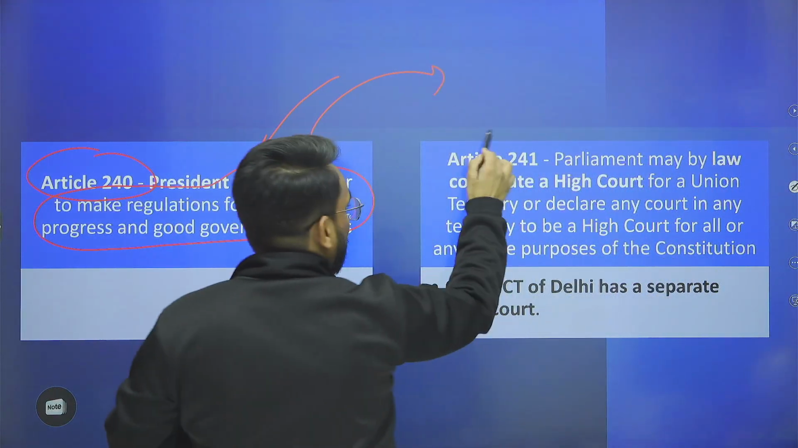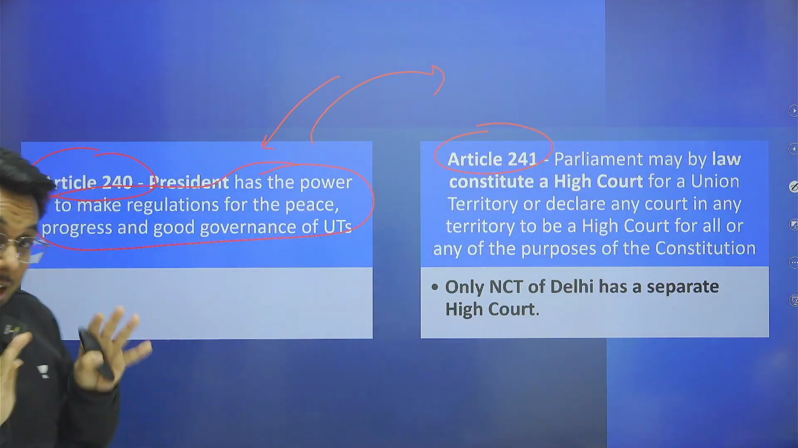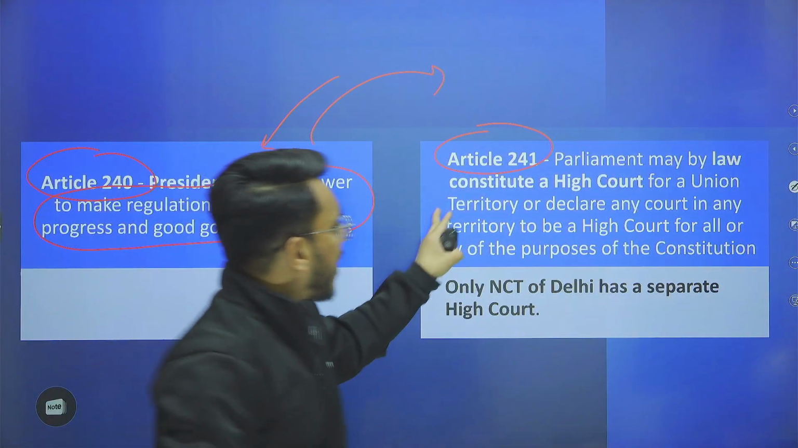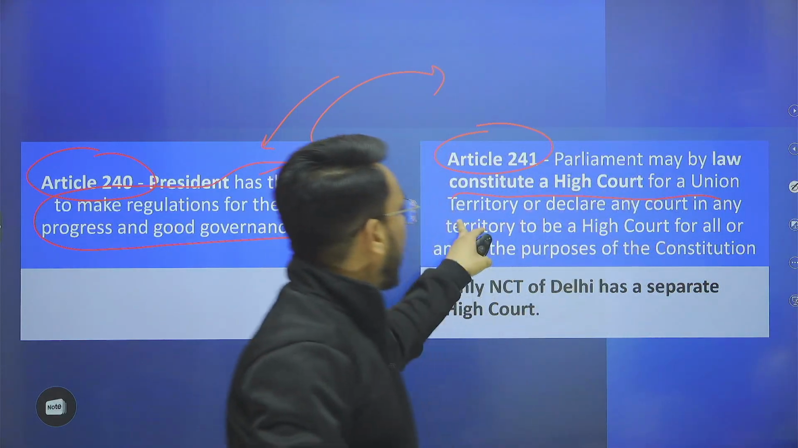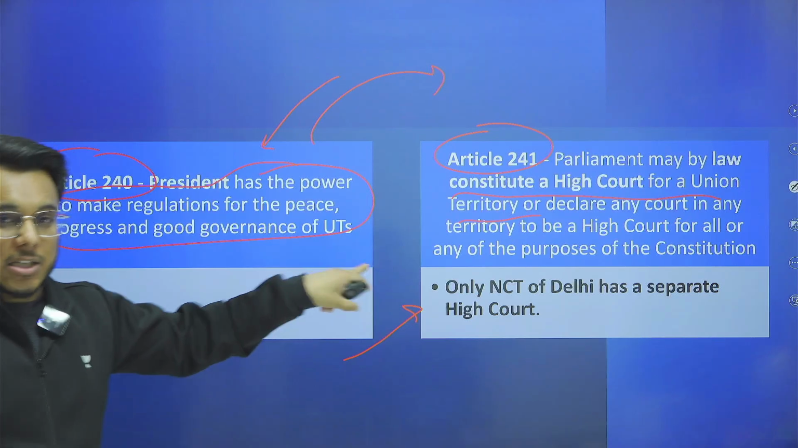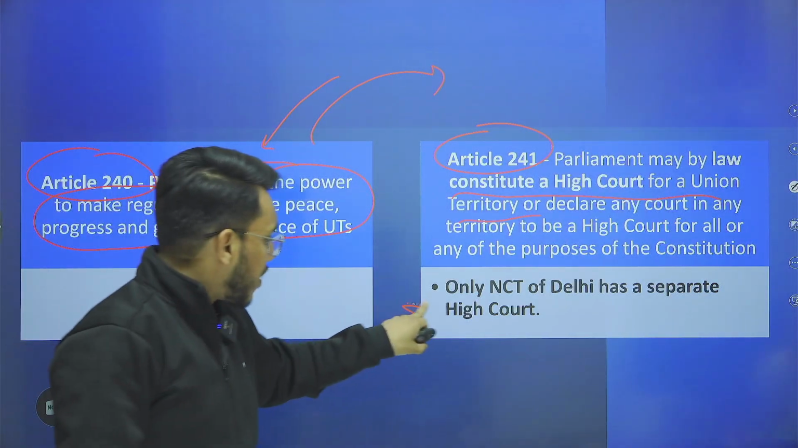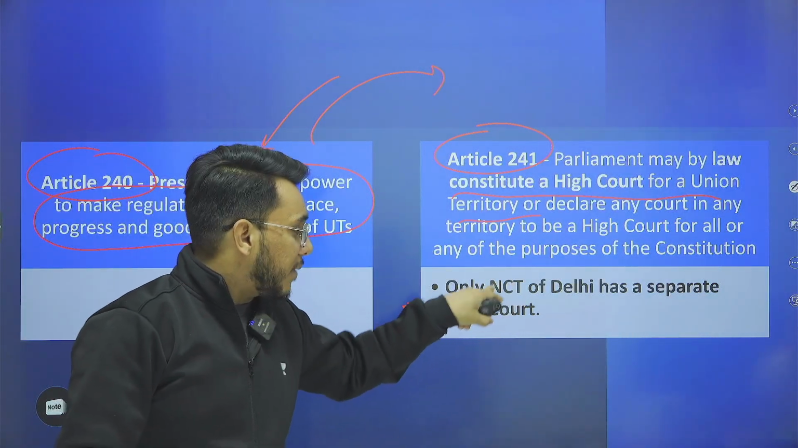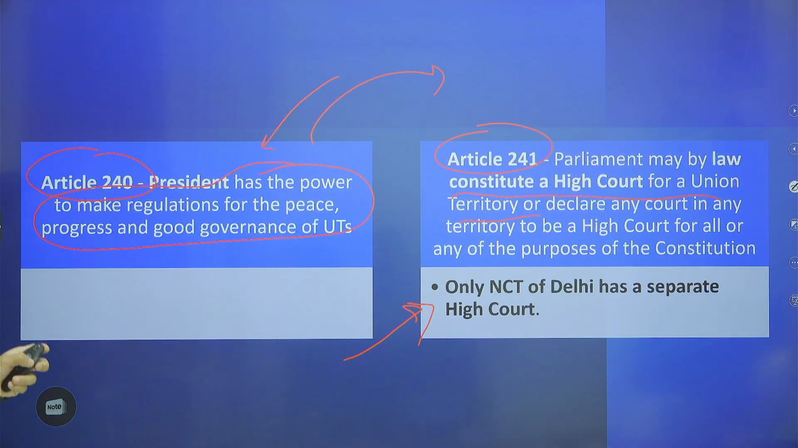Article 241 you should also know if we are talking about UTs: Parliament by law can constitute a high court for union territories. Now, only the National Capital Territory of Delhi has a separate high court.